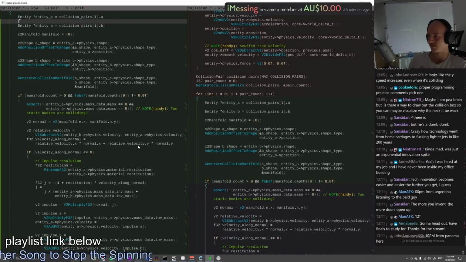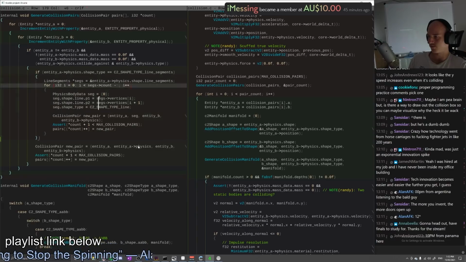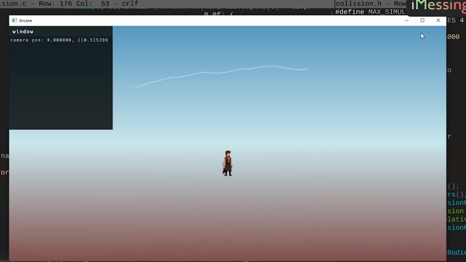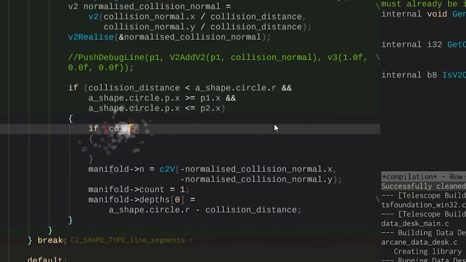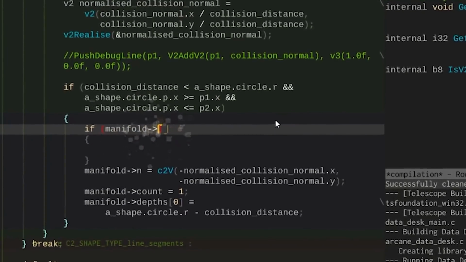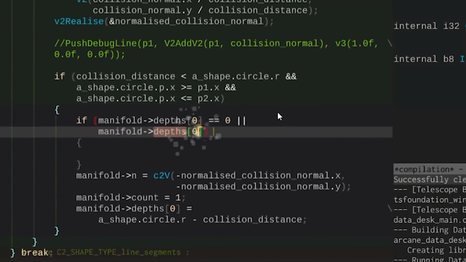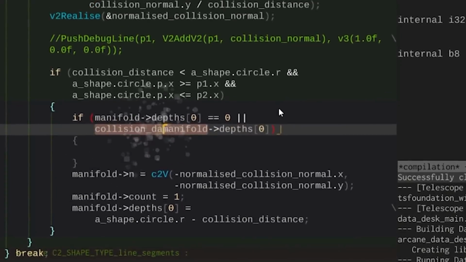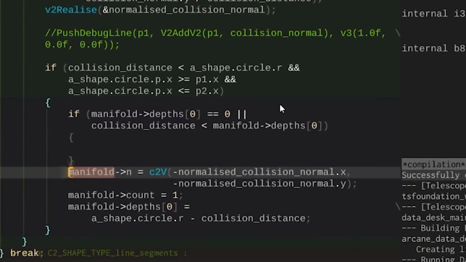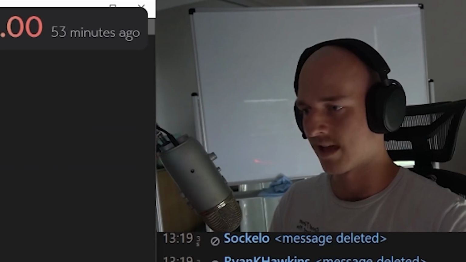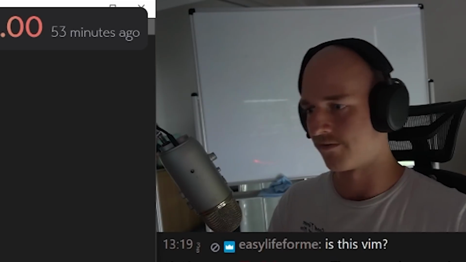I'd be undoing all this. Goodbye. What else are you going to do? Okay, so if the collision distance, the manifold depth at 0, is less than that, then we're going to go ahead and update it. That right there should actually be the entire thing done.